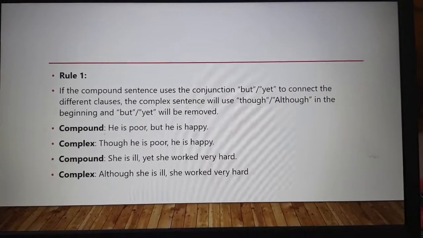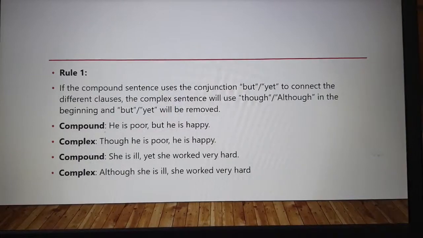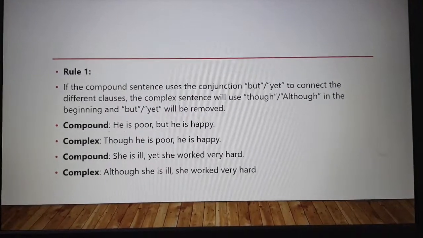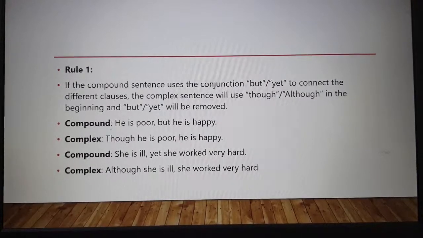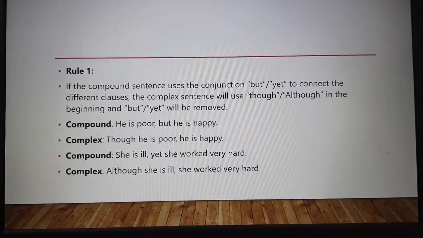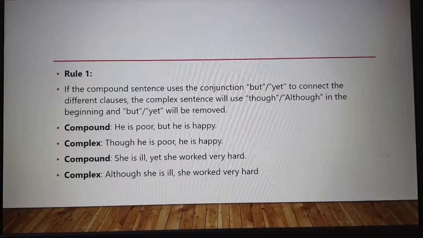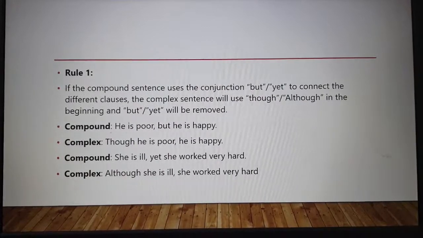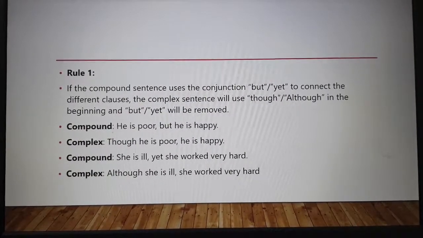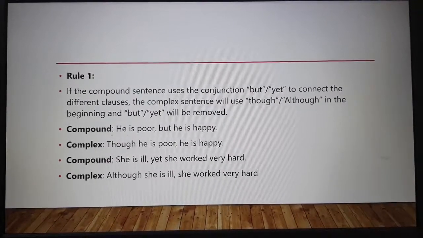Okay, now there are a few rules. How are we going to transform? If the compound sentence uses the conjunction but or yet to connect the different clauses, the complex sentence will use though or although in the beginning and but, yet will be removed. Compound: He is poor but he is happy. Complex: Though he is poor, he is happy. Compound: She is ill, yet she worked very hard. And then complex: Although she is ill, she worked very hard.